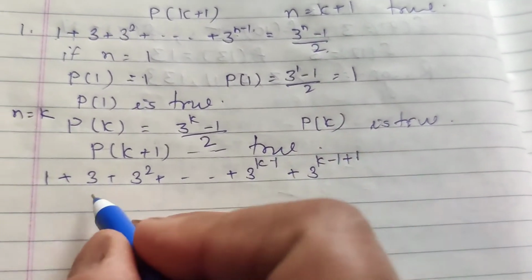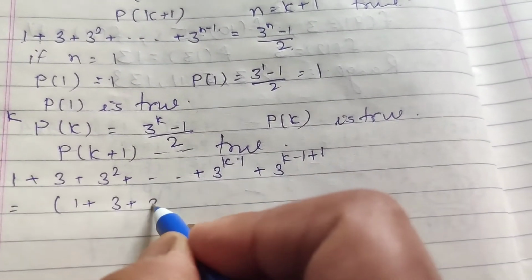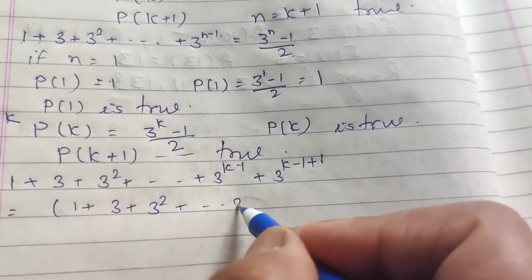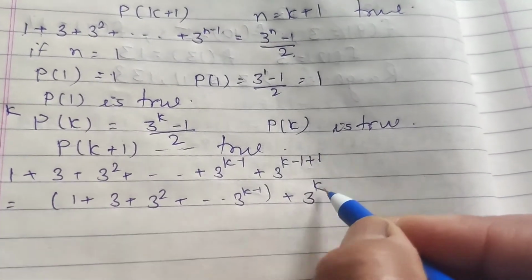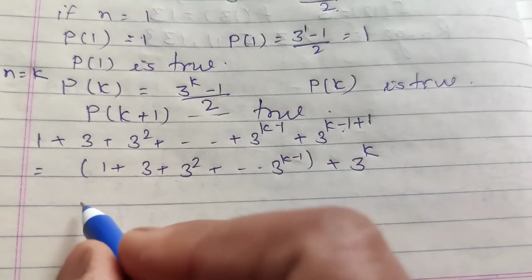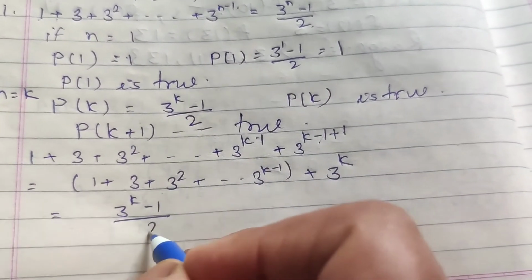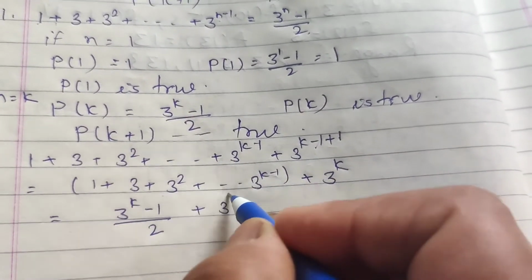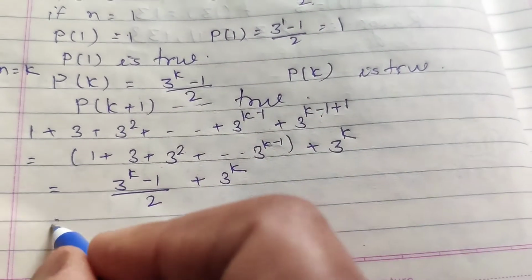So this will be the series 1 plus 3 plus 3 square plus up to 3 raised to power k minus 1 plus 3 raised to power k. The sum of this series is given as 3 raised to power k minus 1 by 2 plus 3 raised to power k. Okay, now solve by taking LCM 2.